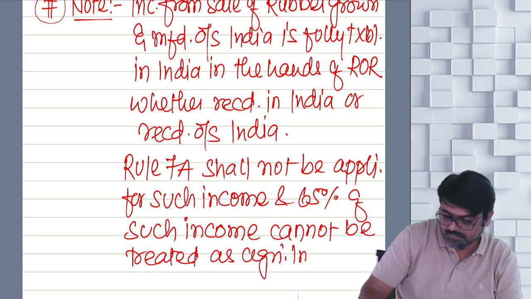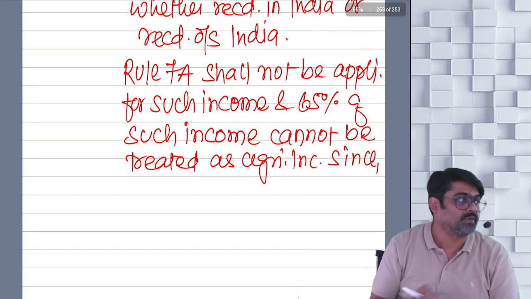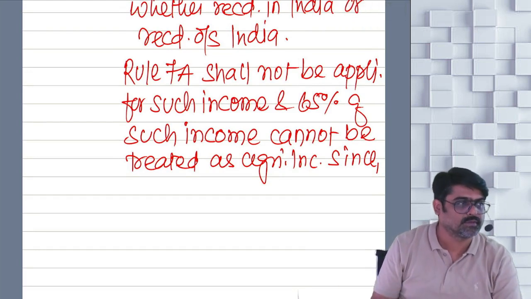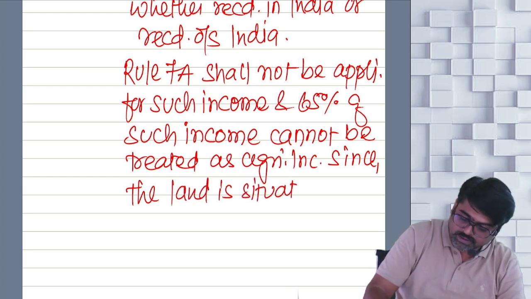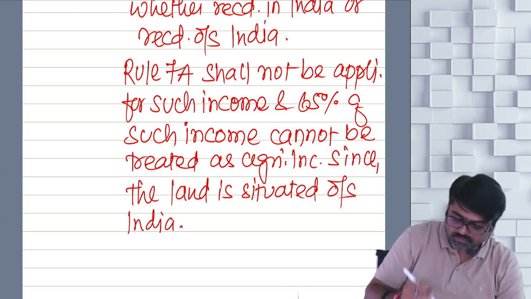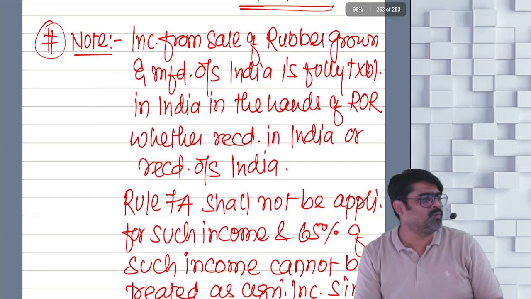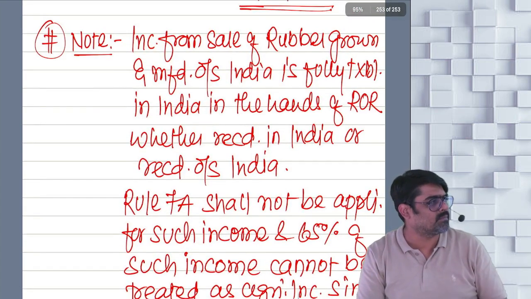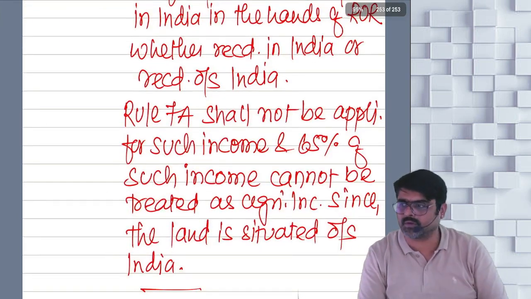Agricultural income, since what? Fill in the blanks. Since the land is situated outside India. Full stop. That much, only this much you have to write. Full 4 marks you will get in the exam. Do the presentation like this and write this note. Full 4 marks you are going to get.